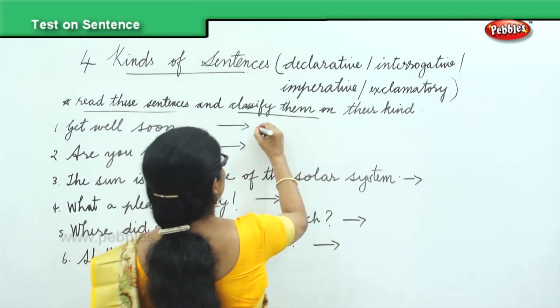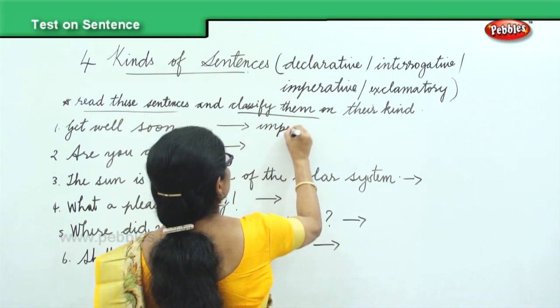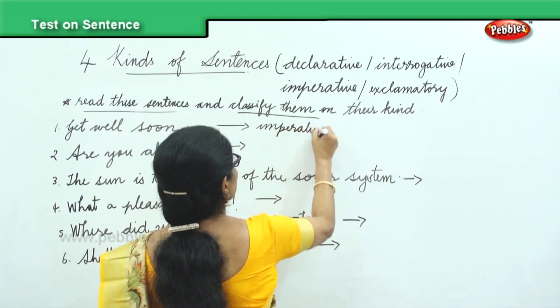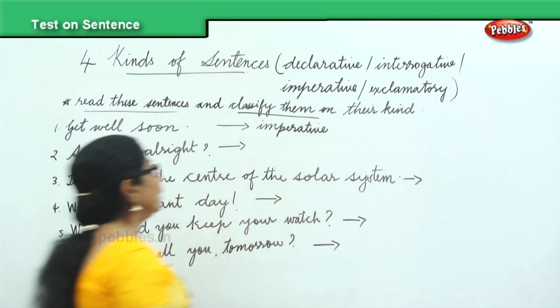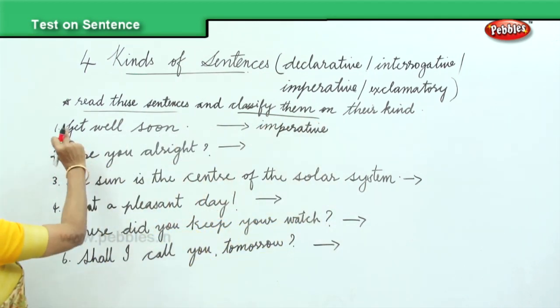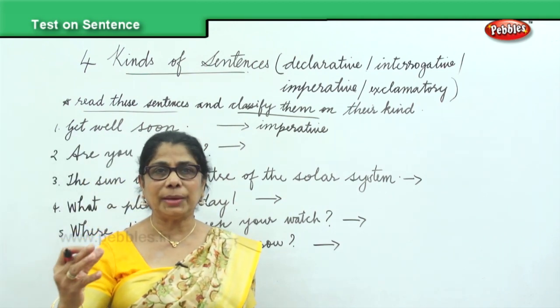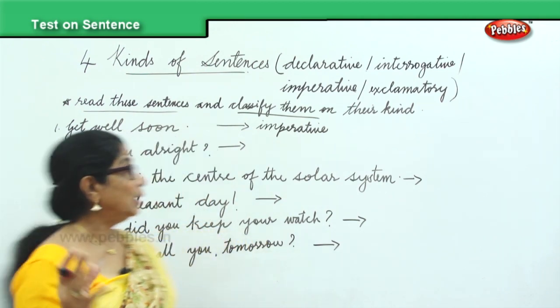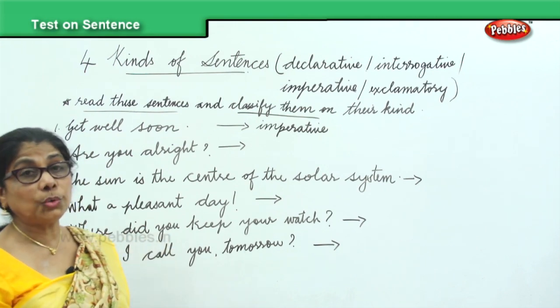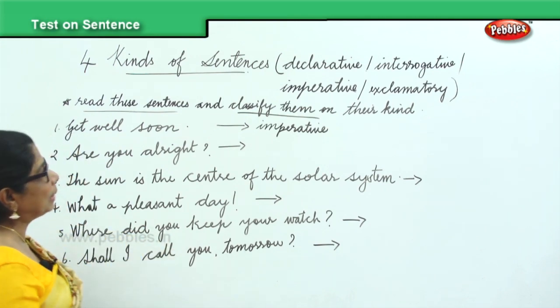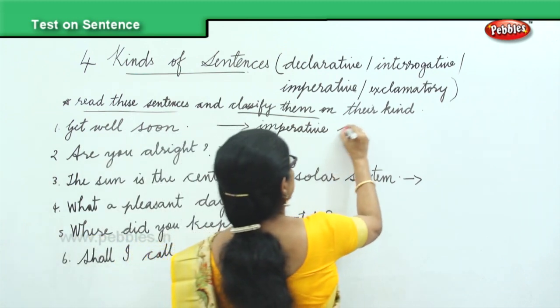It's an imperative. In an imperative sentence, it begins with a capital letter and ends with the full stop. So, get well soon. You are wishing somebody, it's an imperative sentence.